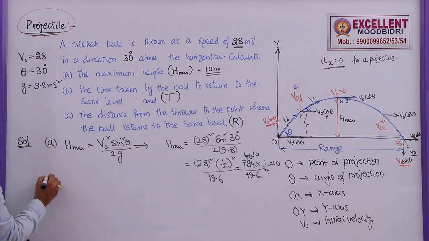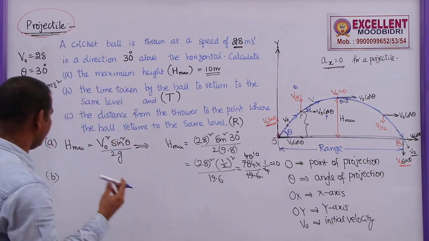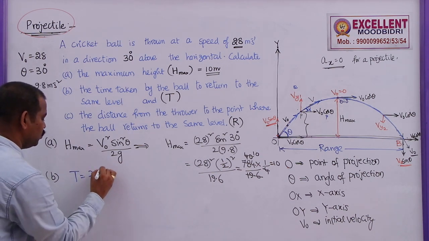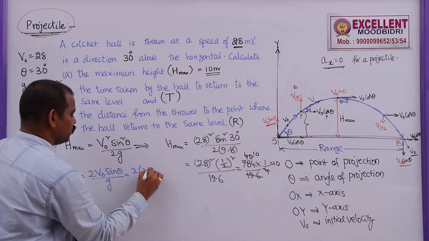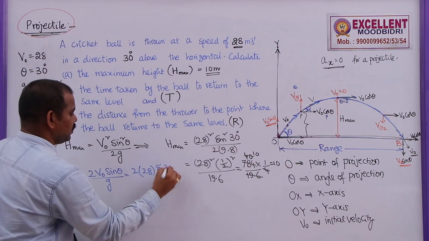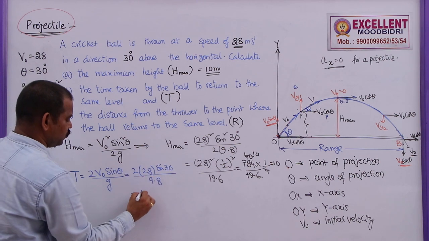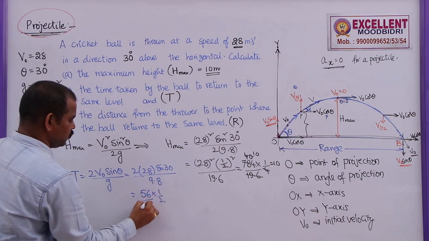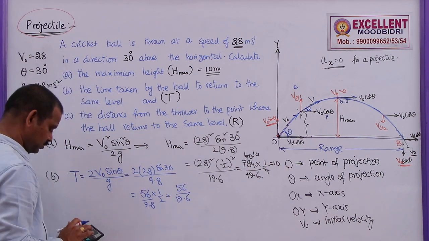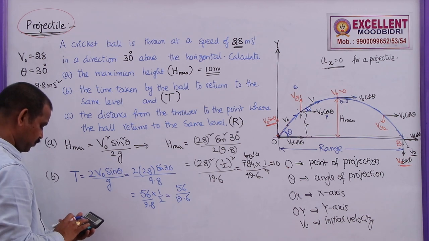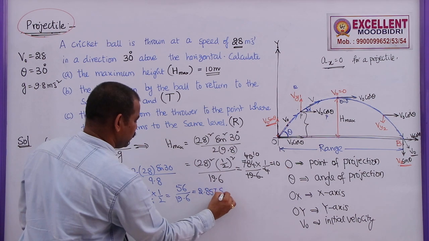Now, what is B? They are asking us to find out the time of flight. The time of flight is given by T is equal to 2 V naught sin theta by g. This is 2 into 28 sin 30 degrees by g, which is 9.8. So, this is 28 into 2, 56, into 1 by 2, by 9.8. So, 56 by 19.6 will be 2.857. So, this will be 2.857 seconds.